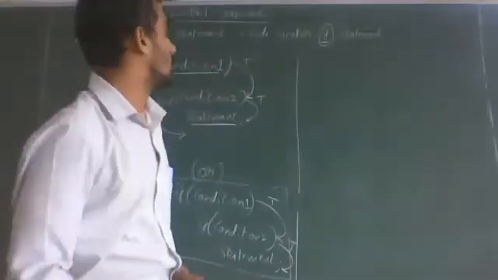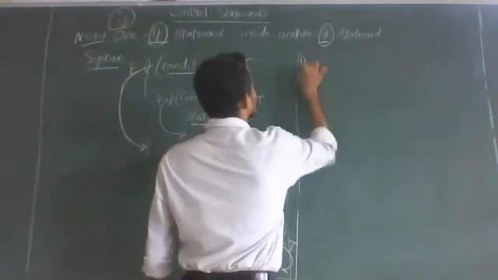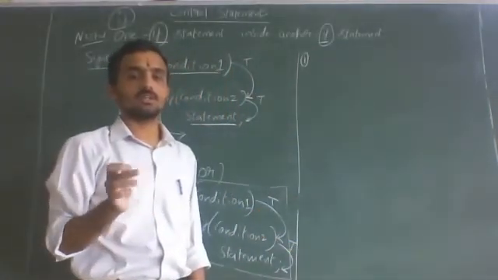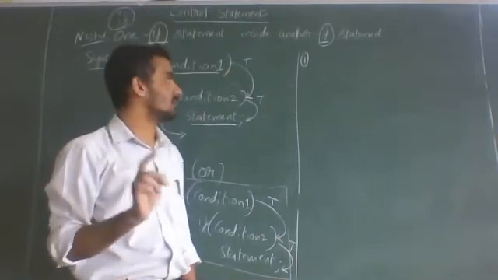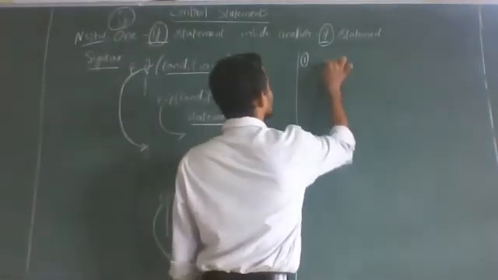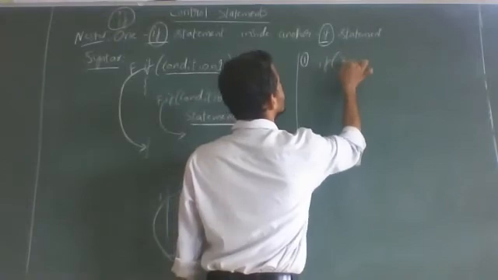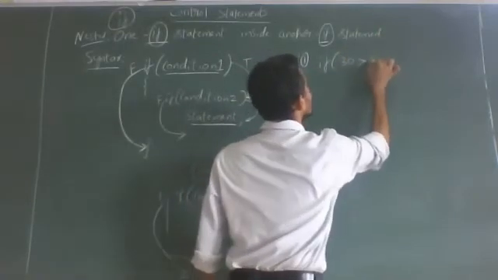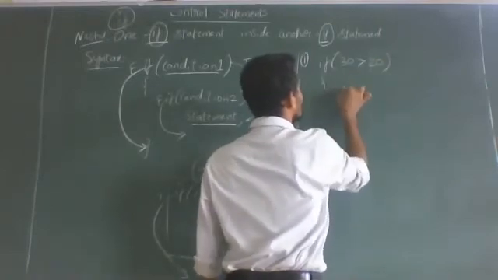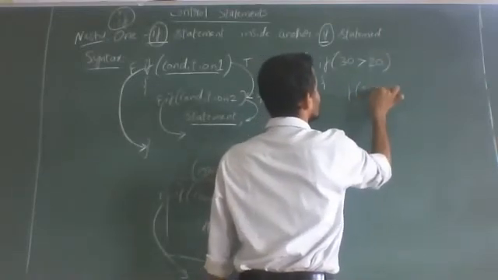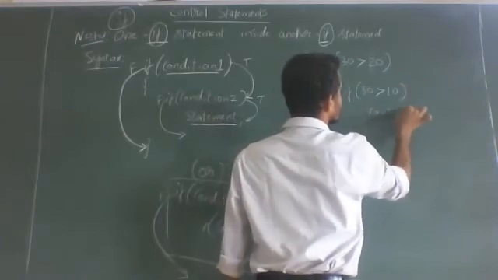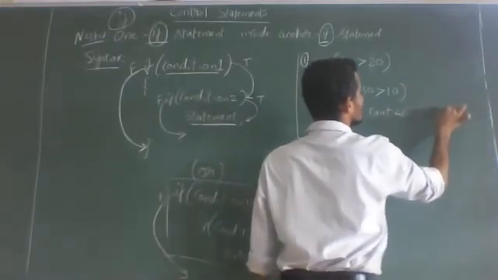So now examples. First time I will take direct values 20, 10, 10, 20, 30. Okay. Next time we will take test variables. So if 30 greater than 20, and again if 30 greater than 10, then print out 30 is large.